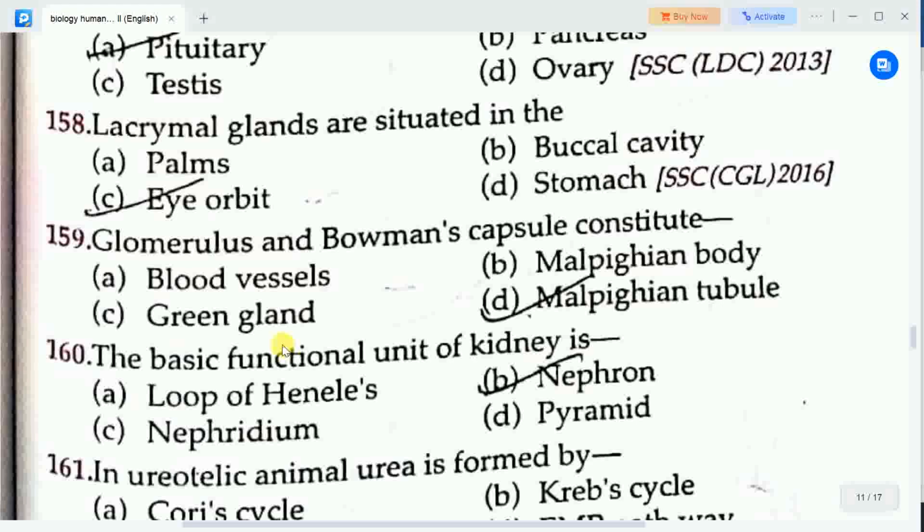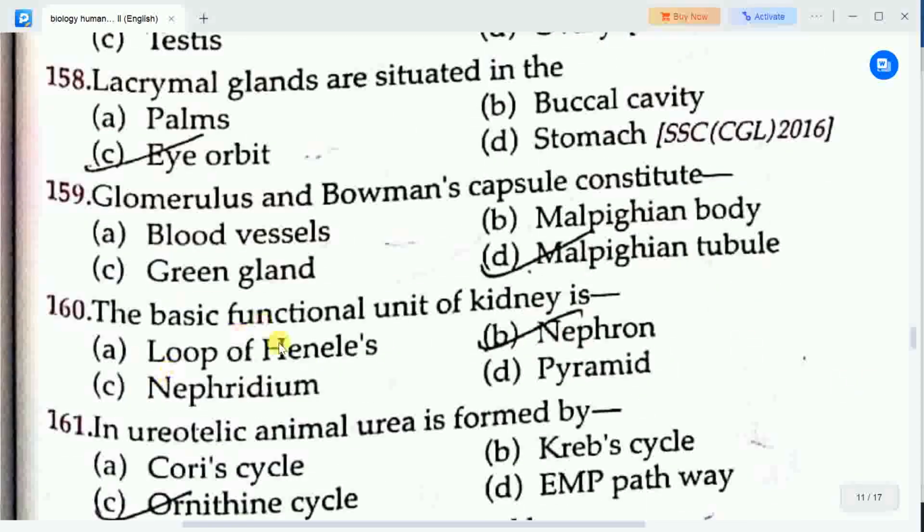Next question: glomerulus and Bowman's capsule constitute? Options are A. Blood vessels, B. Malpighian body, C. Green gland, D. Malpighian tubule. Correct answer is option D, Malpighian tubule. Glomerulus and Bowman's capsule constitute Malpighian tubule.